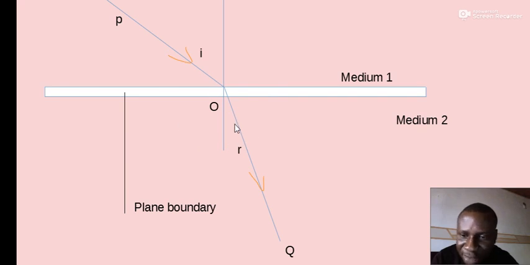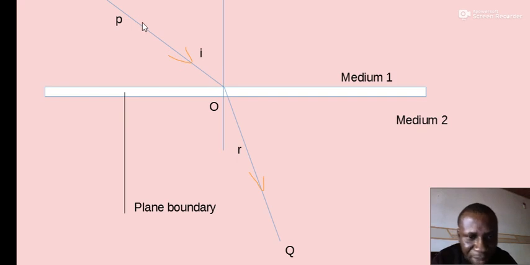In fact, it is the change in wave speed that actually results in the change in wave direction in the second medium. And take note, the wavelength of the wave also changes. So in refraction of wave, we have a change in direction, a change in wave speed, and also a change in wavelength. So take note of that.